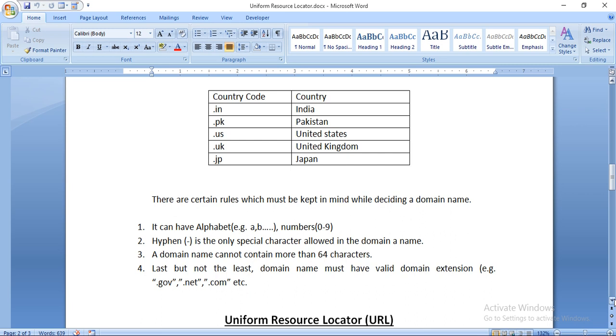There are certain rules which must be kept in mind while deciding a domain name. It can have alphabets and numbers. Hyphen is the only special character allowed in a domain name.